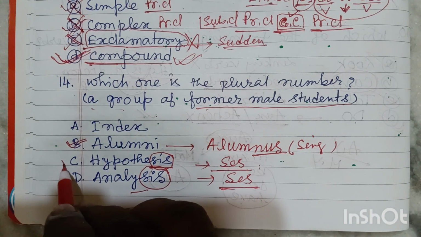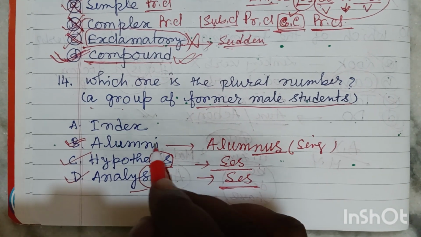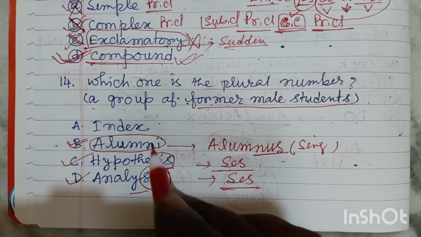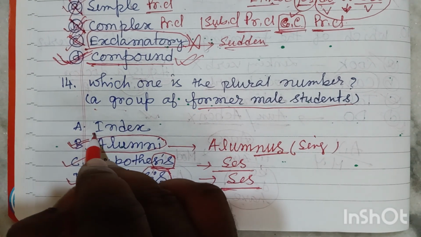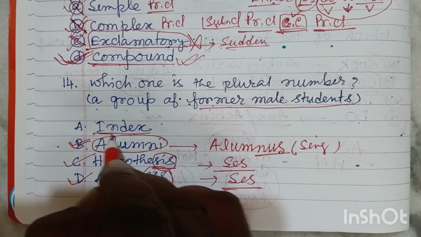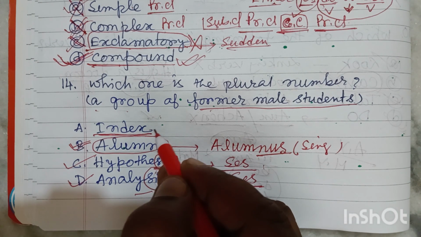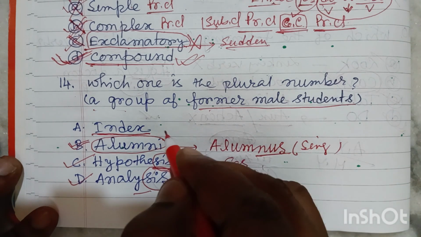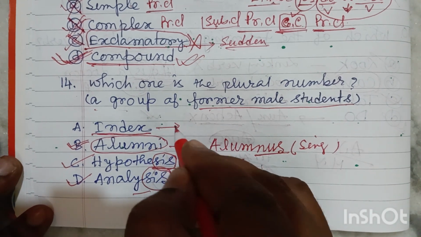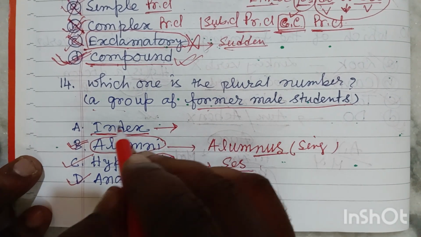Friends, this is the singular form, and this is the singular form. So this one is the plural form. Friends, actually I don't know this one, whether index is singular or plural. I don't know the form and I am keeping it for you. If you know this, let me know. I will also be benefited.